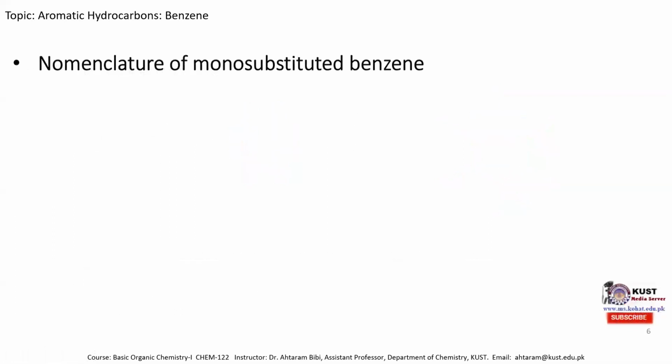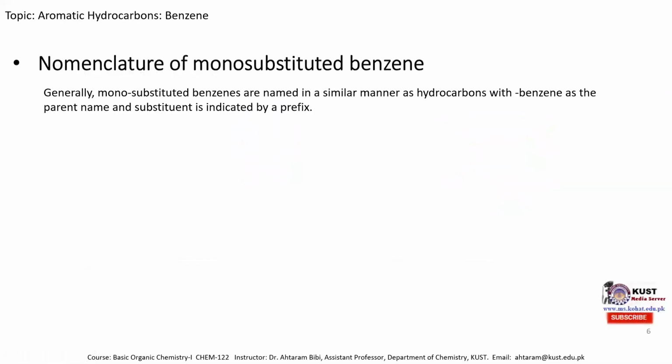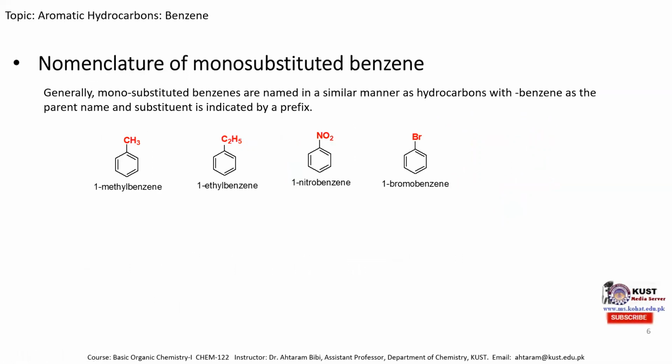Nomenclature of monosubstituted benzene. Generally, monosubstituted benzenes are named in a similar manner as hydrocarbons, with benzene as the parent name, and the substituent is indicated by a prefix. For example, here this is a benzene ring and this is a substituent methyl group. So the methyl is represented by the prefix methyl and benzene as the parent name. So its IUPAC name is 1-methylbenzene.